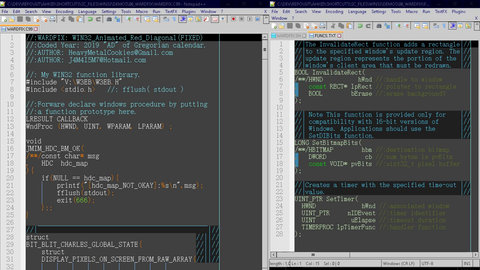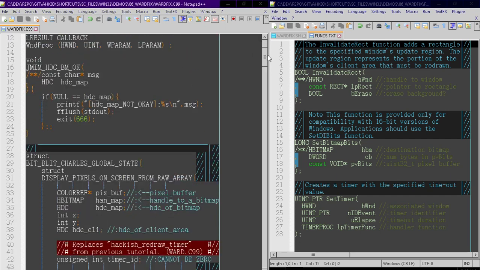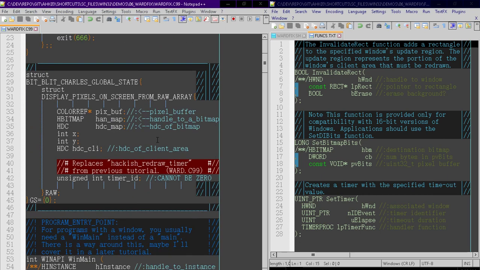In the previous tutorial, the screen would only update when the mouse cursor was moved. To fix that, we will use timers. I'm only going to go over what has changed since the previous tutorial. The global state object has had many of the comments stripped out, so we can focus on what has changed here. Timer ID replaces the hackish redraw timer. That's the only thing we've added.